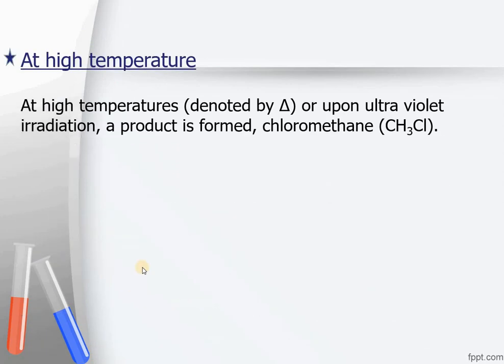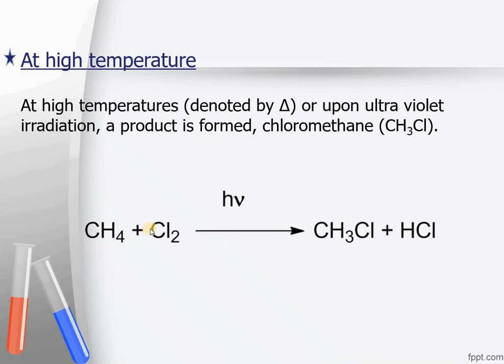But if you provide the same reaction with some sunlight or any other form of energy, or high temperatures are provided, then the process would start. Methane would start reacting with chlorine in the presence of sunlight, and they would make a haloalkane, that is alkyl halide. In this case, alkyl chloride or methyl chloride is being produced. Along with that, HCl is being produced. This was the general reaction.